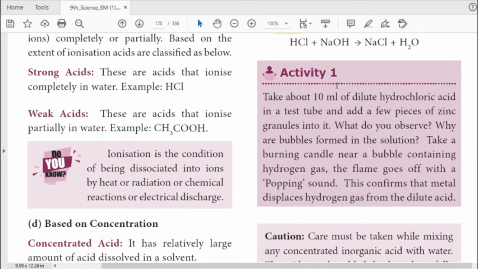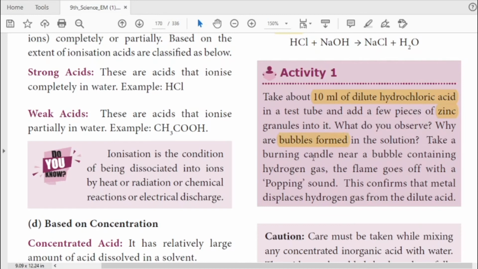And here there is an activity: take about 10 ml of dilute hydrochloric acid in a test tube, and add a few pieces of zinc granules. Dilute hydrochloric acid is an acid and it reacts with zinc, as we just discussed. What do you observe? Bubbles are formed. At the very first, bubbles come in the solution. Why? Because both undergo reaction and form zinc chloride and hydrogen gas.